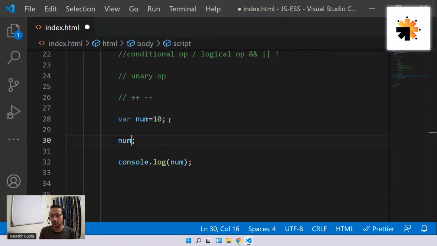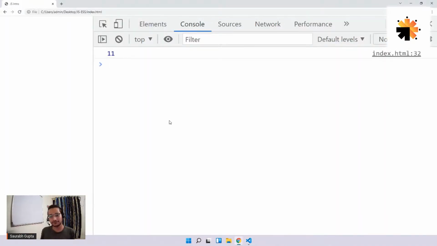And you can do it here as well, like this. For now, it will be the same thing, but I'll also tell you the difference. So I can either do it after the variable, which is called post increment. I can also do it before the variable, which is called pre increment. So see, still 11. Okay.